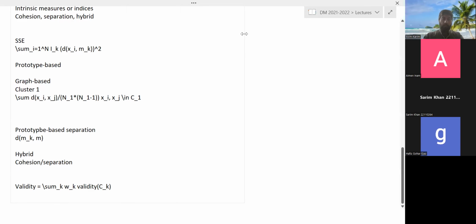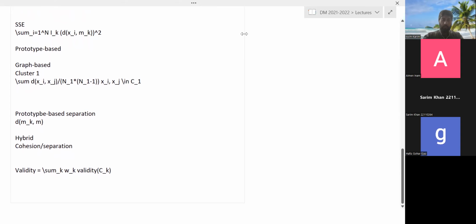By the way, these different measures you can find in the book Introduction to DM. I think it is section 7.5, or maybe table 7.6. Chapter 7 of this book is available on the web as a free chapter.